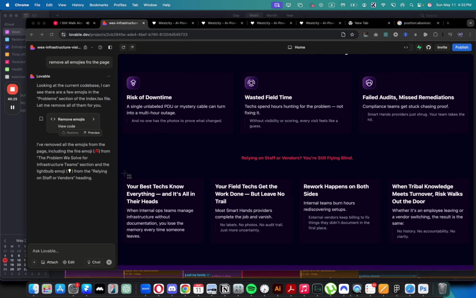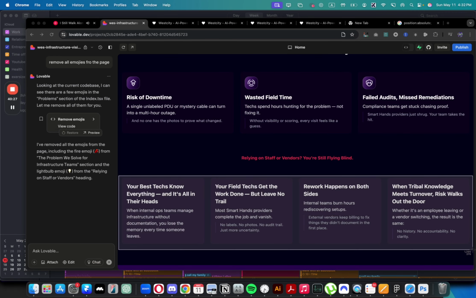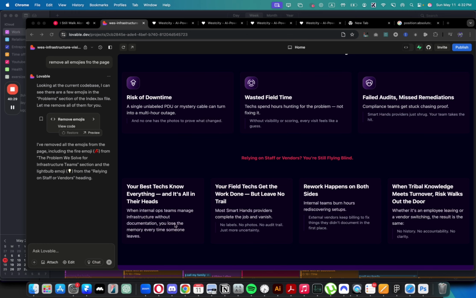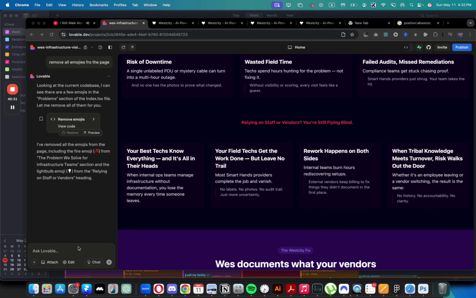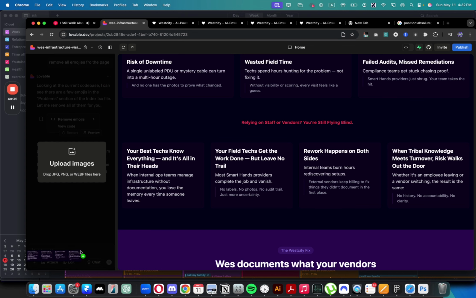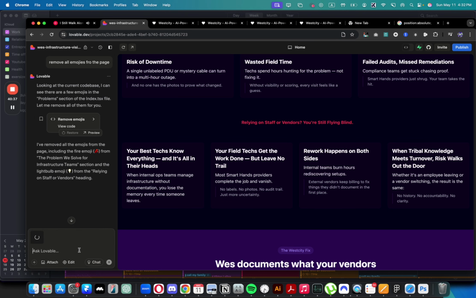Now I will show you one trick that I usually do with the text. So I'm just gonna make a screenshot of this, and as you can see, it is not very similar text to each other. So I'm gonna put the screenshot inside of Lovable and say rewrite the text for it to be all precisely the same amount of words in each card.